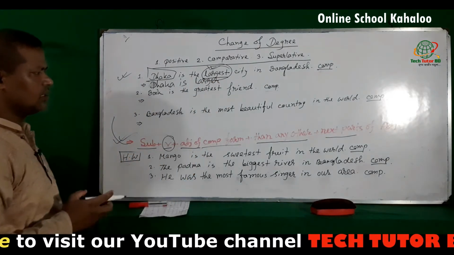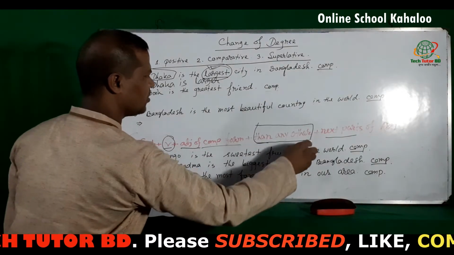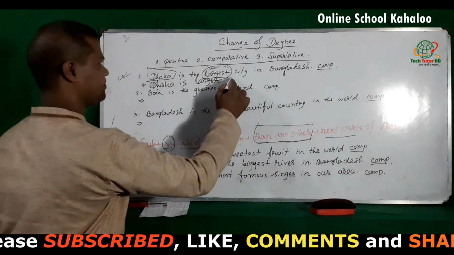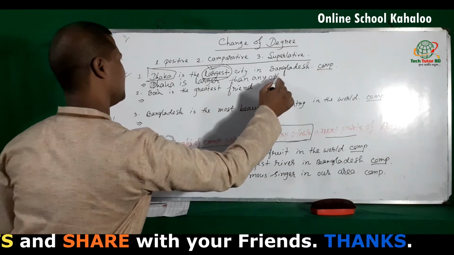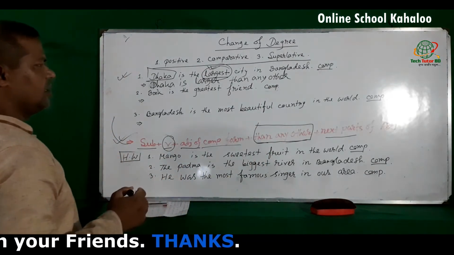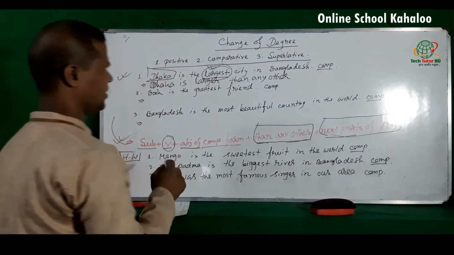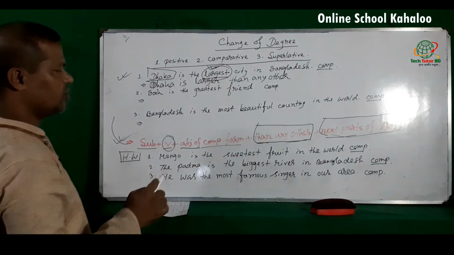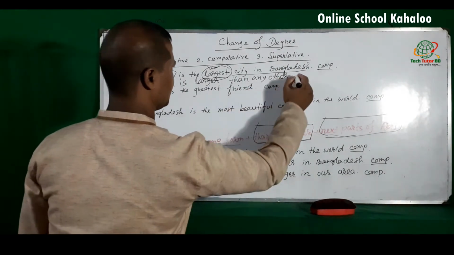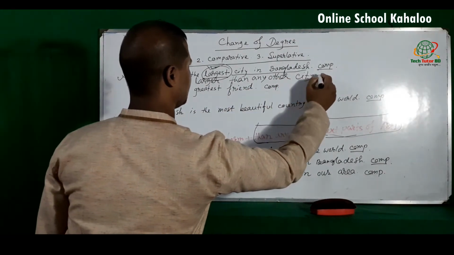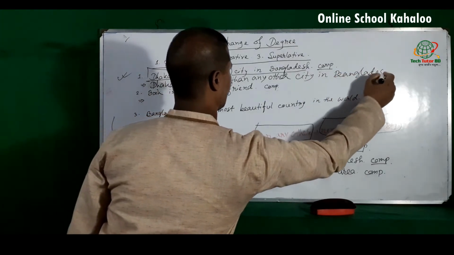Okay, now you have to write down then any other, then you have to write down next part of adjective. Here the adjective is largest, so the next part here is city in Bangladesh, so write down city in Bangladesh.